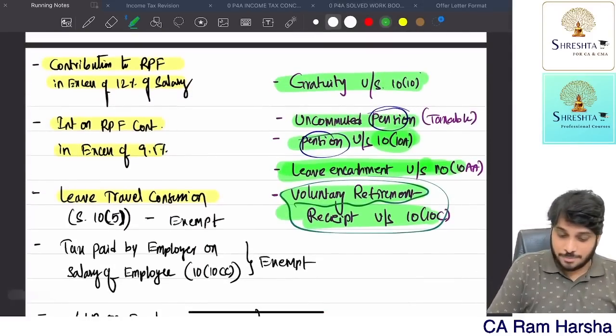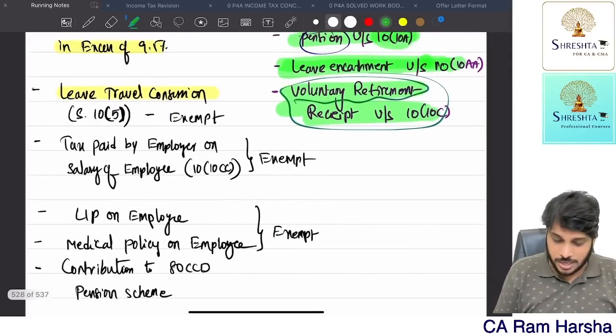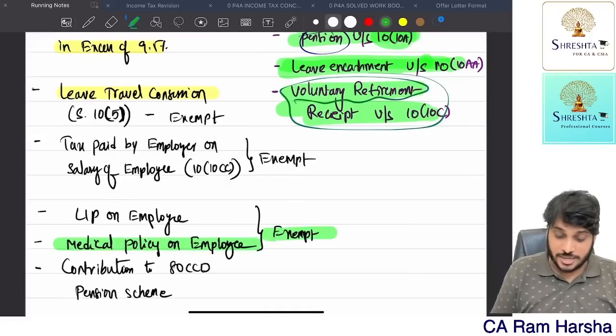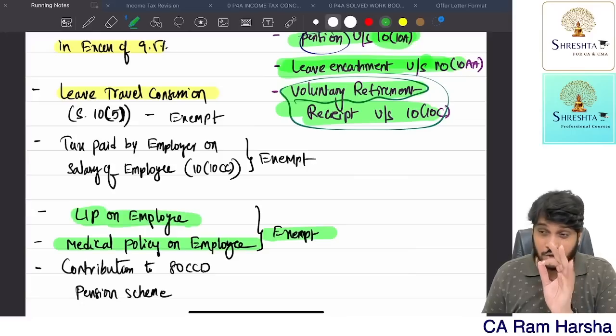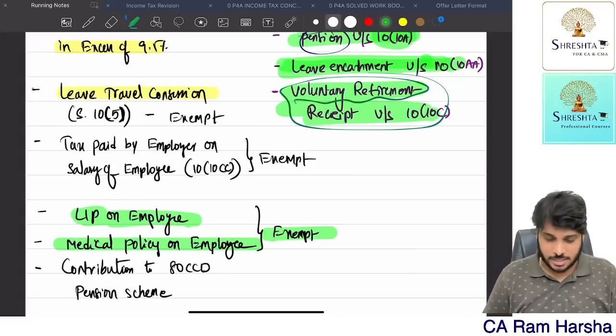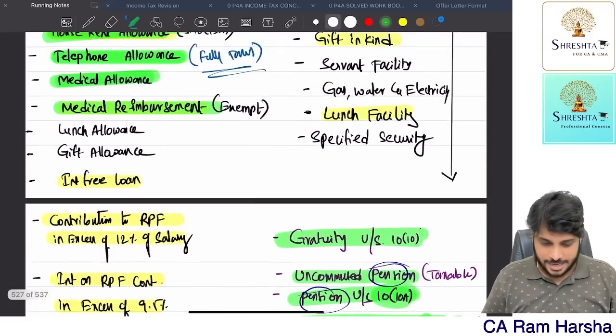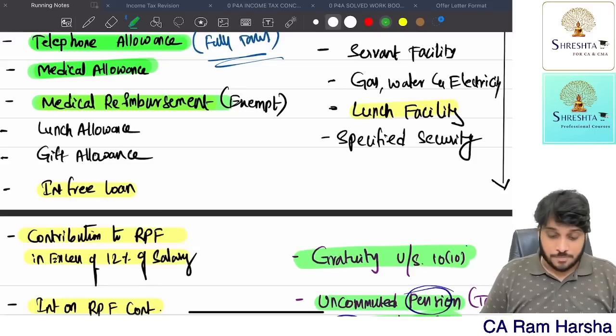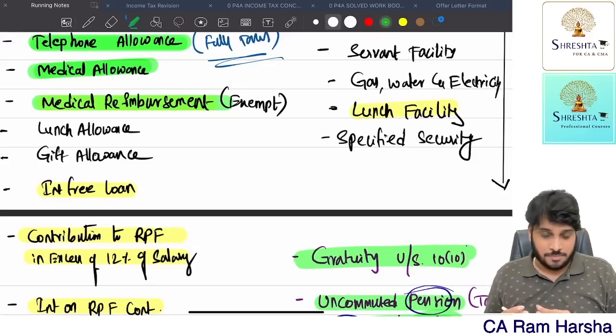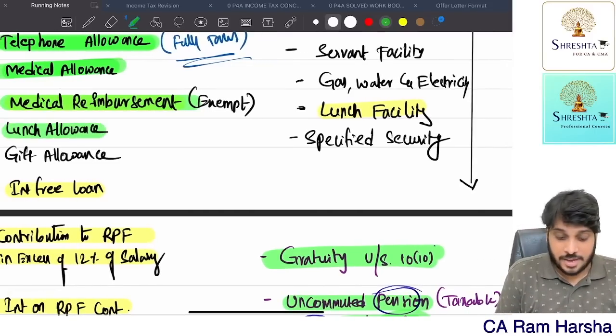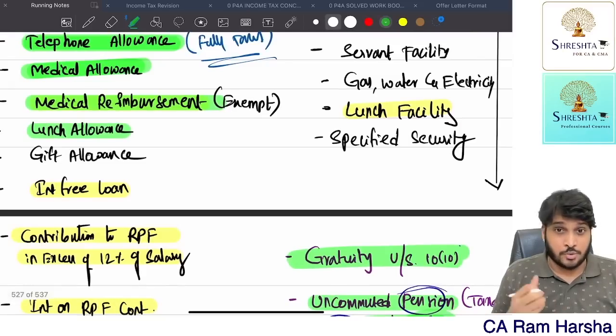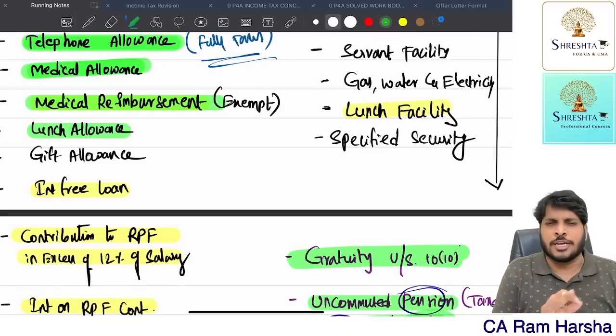So what have we completed? A medical policy on the employee is fully exempt. Suppose the company has taken an accident insurance policy in the employee's name, fully exempted. Able to understand? Next. Suppose the company is offering lunch. If at all the company gives an allowance, money given by the company to the employee, the employer gave a lunch allowance, fully taxable.